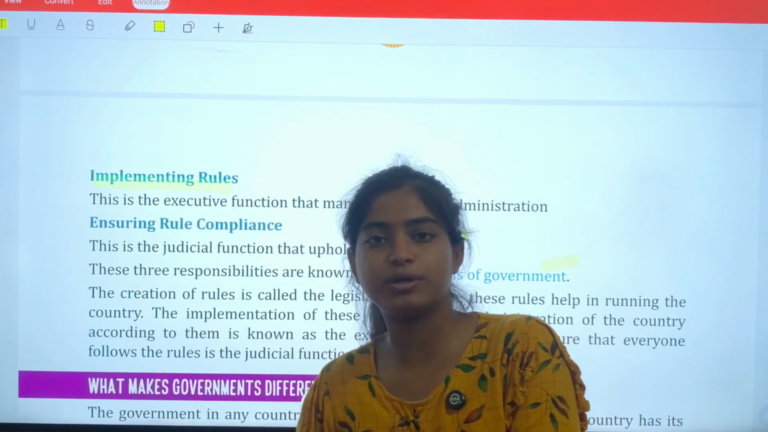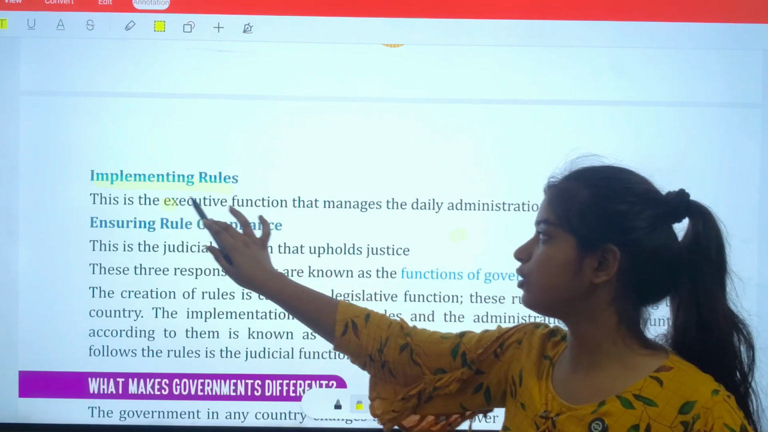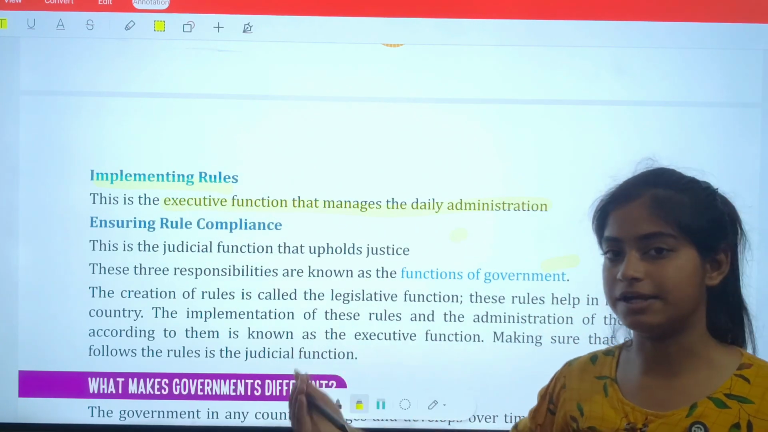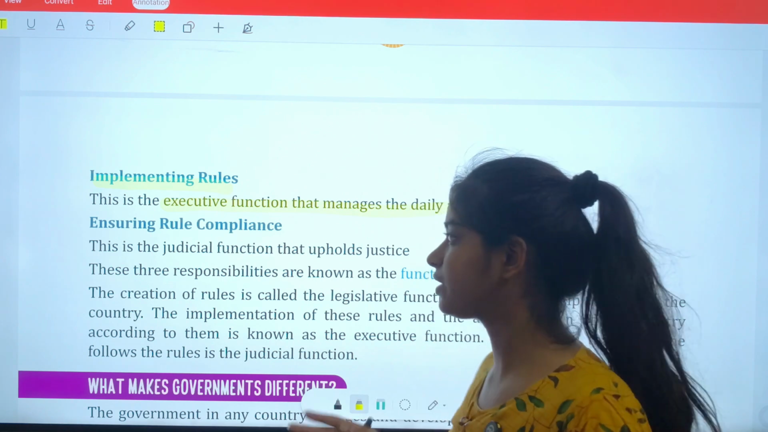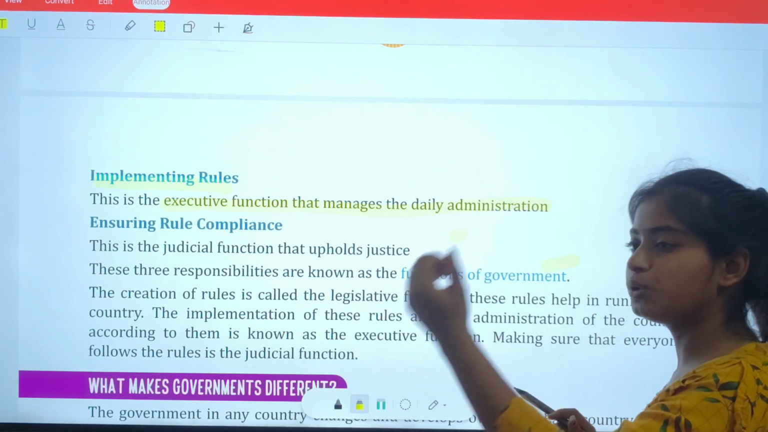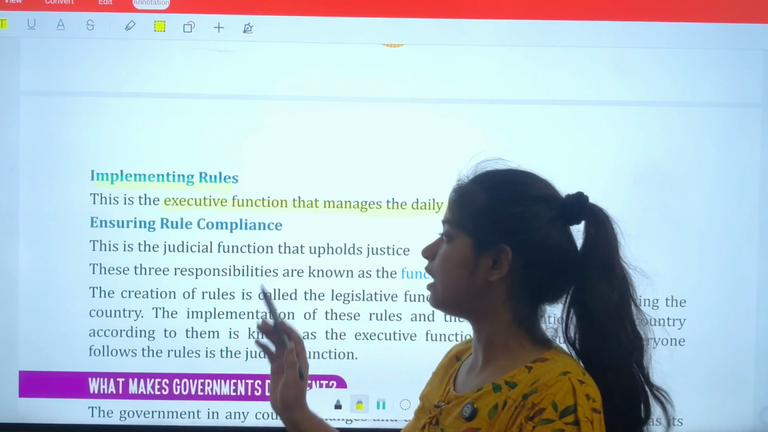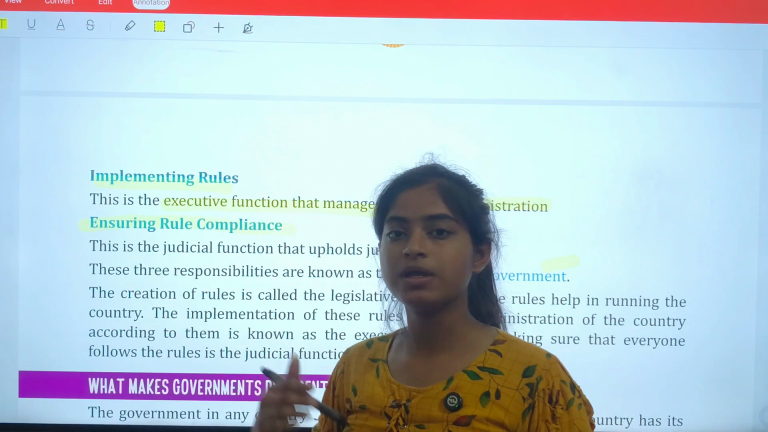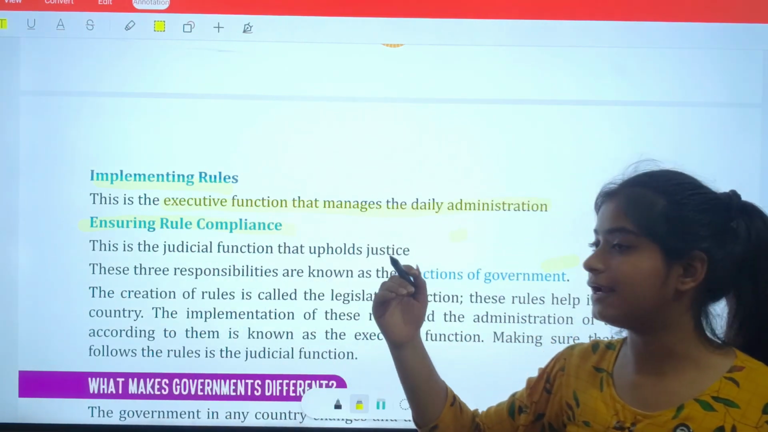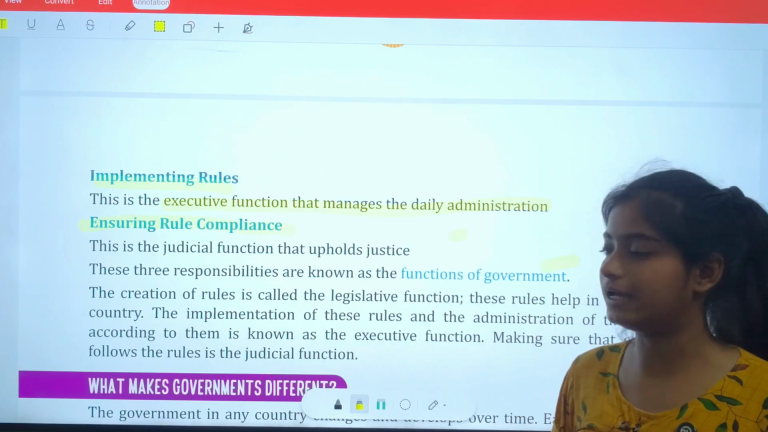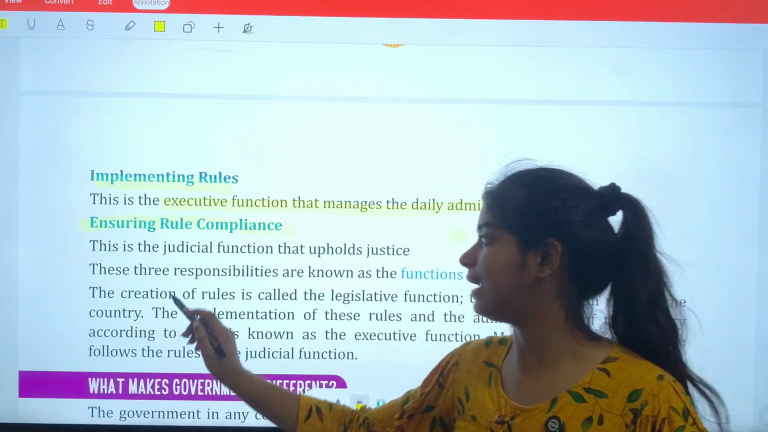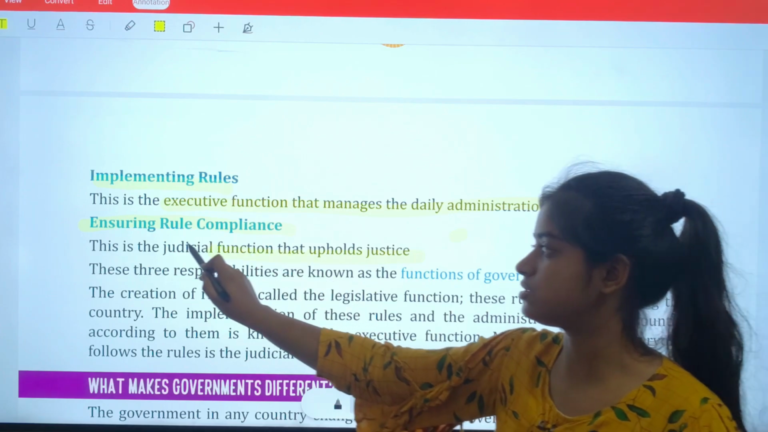Now these rules have to be implemented. The executive function manages the daily administration when the rules are created. Clear? After that, when a rule is produced, the rule is implemented. Now there is a third branch of government which decides and ensures that the rules which have been made are correct or not. So it ensures rule compliance. This is the judicial function that upholds justice.